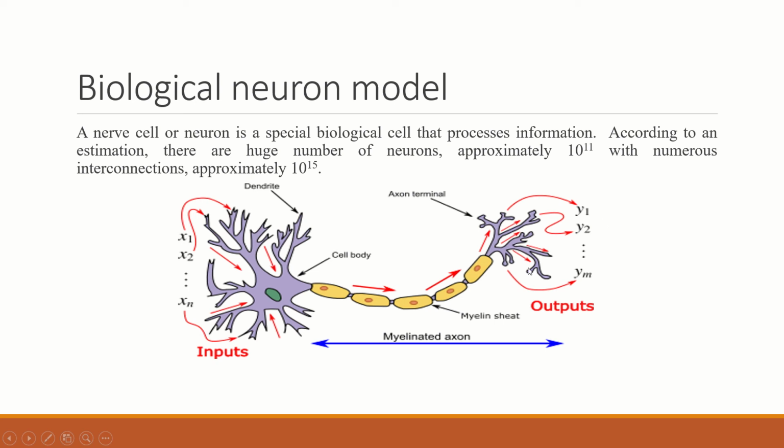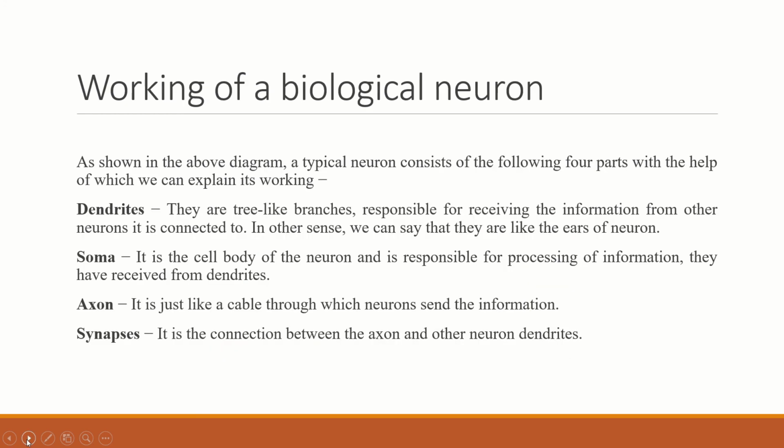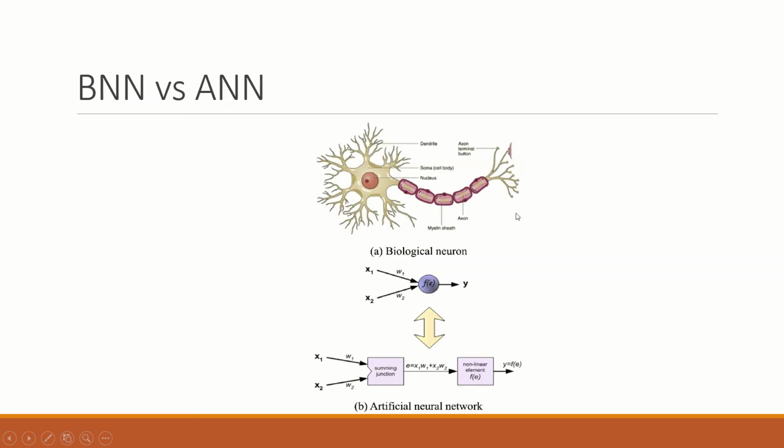Those contacts, those nodes, are called synapses or synaptic nodes. So you can see over here how the BNN is equivalent to the ANN. This is the concept we find. This is the BNN, the biological neural network. From this we can see there is a function, and these are the units x1 and x2. These are the inputs provided, and we find a certain output. So this is similar to this.